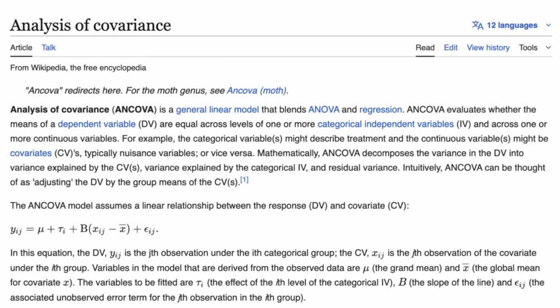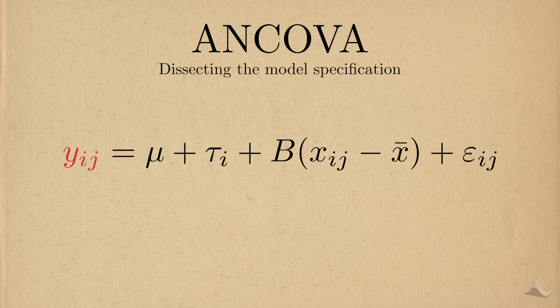Then they go into some intuition stuff, which I don't need right now. I just need the model specification right here. So here's what we got. I see there's a Yij here, so it's an outcome with 2 indices. And there's also an Xij here. So I assume that represents a covariate that has an association with the outcome, the continuous one mentioned above. There's also this weird X bar, which usually indicates some sort of average. So I'm guessing this term indicates that all the covariates are mean-centered in some way.